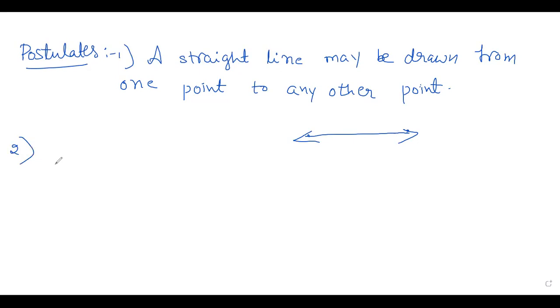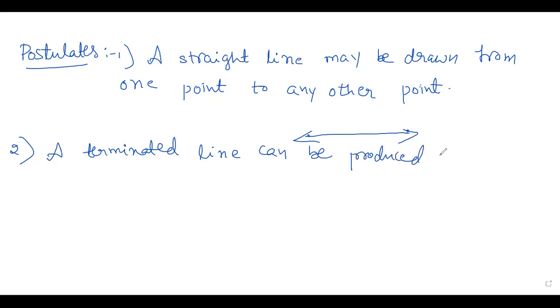And second one, a terminated line can be produced indefinitely. See, produced is nothing but extend anta.